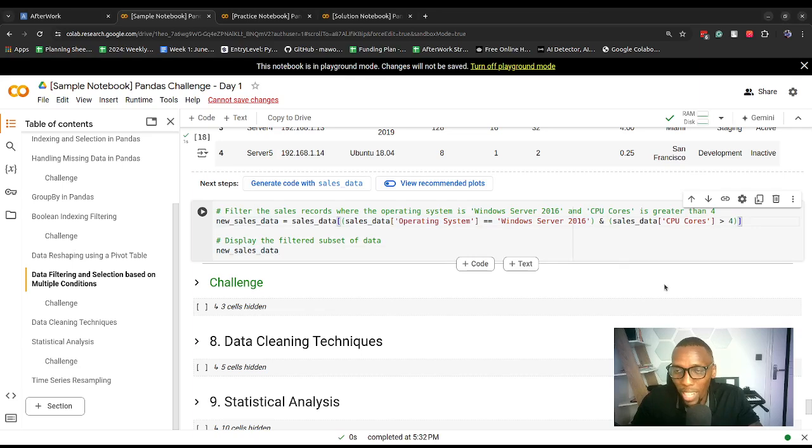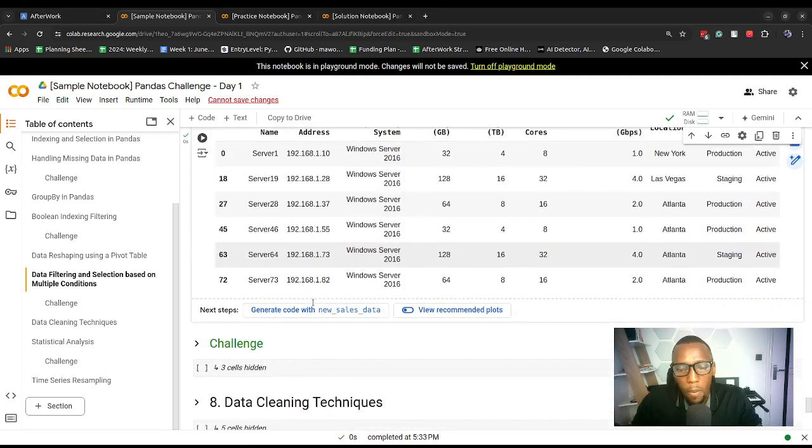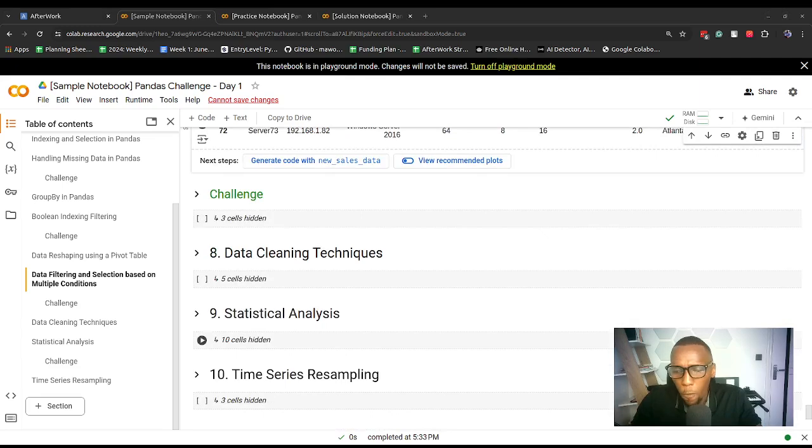If we want only one condition to be satisfied for us to be able to filter, we usually use a pipe operator, a logical operator, which is what you're seeing there, which I've added here. So, let's run that and display the data set, and we are good to go. Pause the video and then work on the challenge.